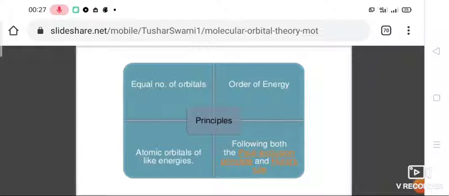Next, atomic orbitals of like energies, similar energies only, will combine. They also follow Pauli's exclusion principle and Hund's rule. These are the principles of arranging electrons in molecular orbitals.